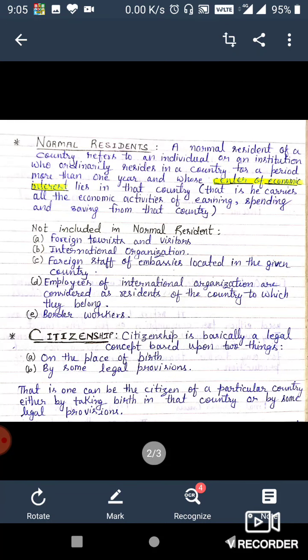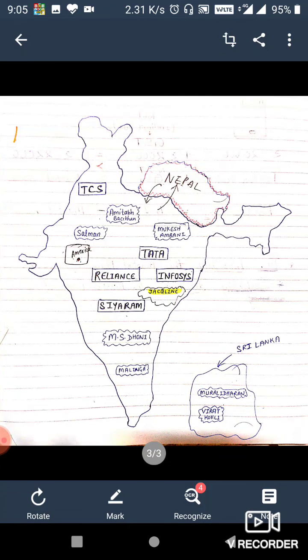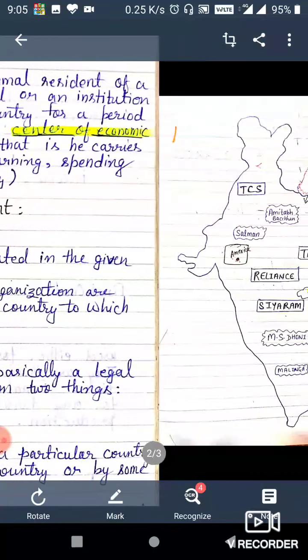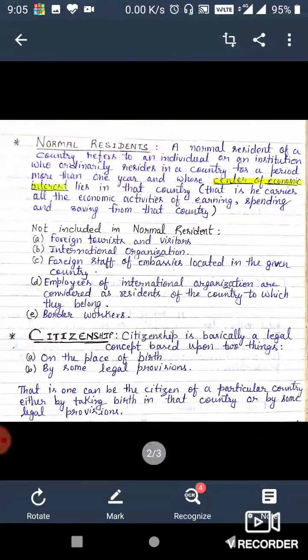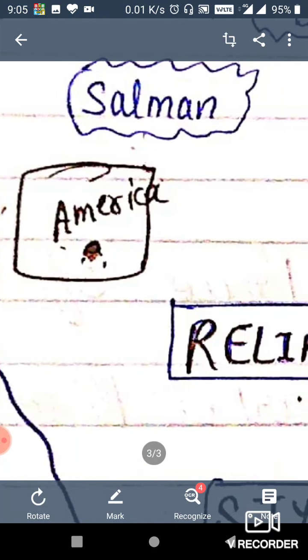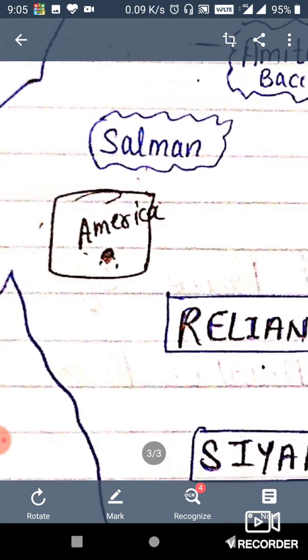And the second is international organizations, like WHO and others, whose offices are in our country. Those organizations will not be called normal residents, because their economic interest lies in another country. Then comes foreign staff of embassies located in the given country. For example, suppose this is the embassy of America. Those people working in this embassy who belong to America will not be called normal residents of our country; they will be called normal residents of America only.